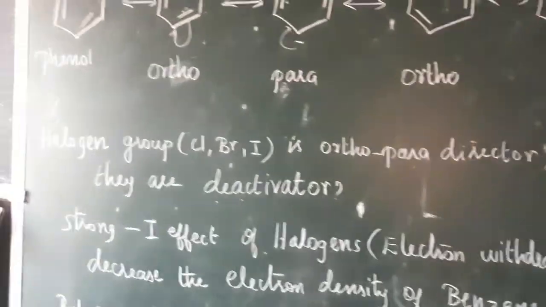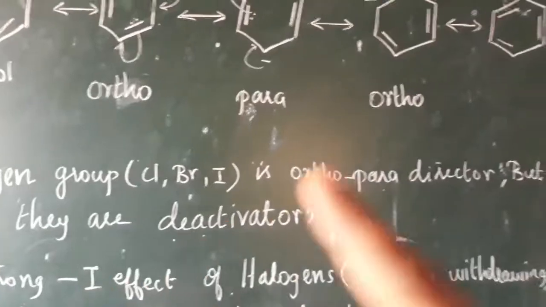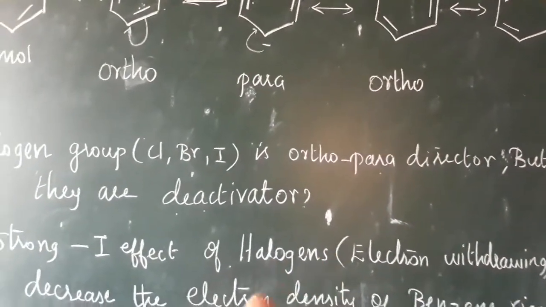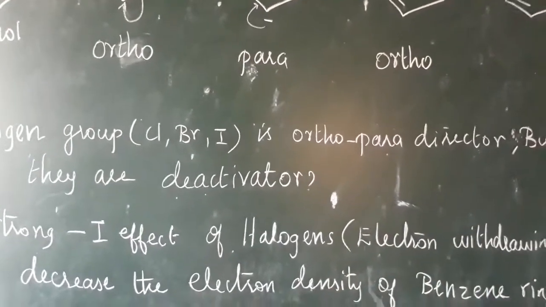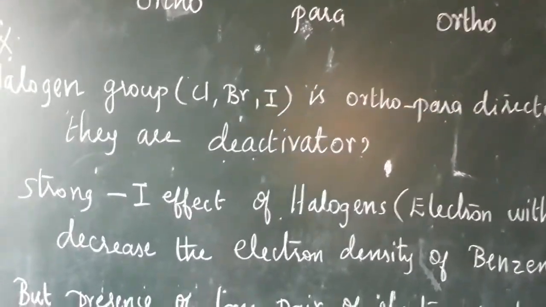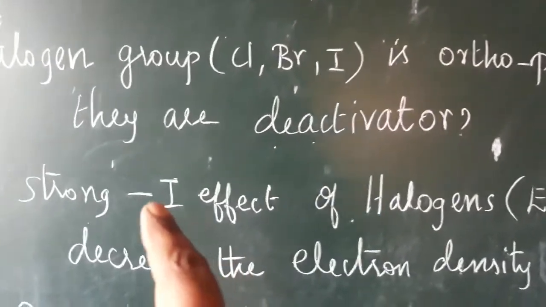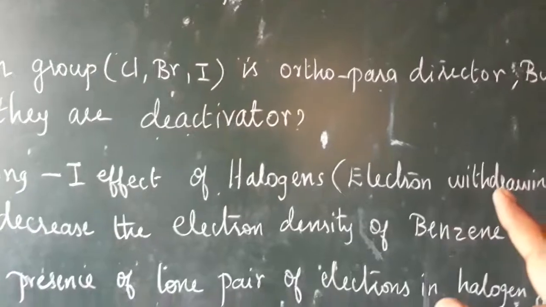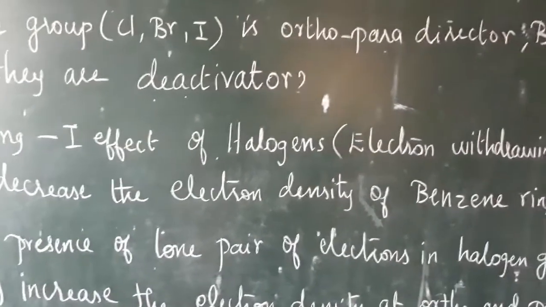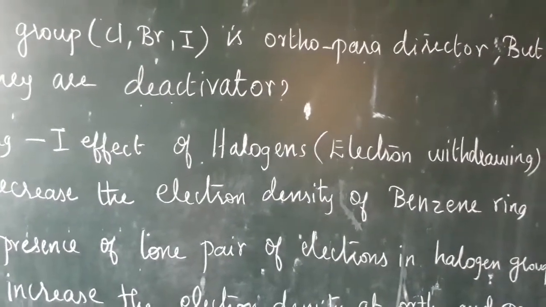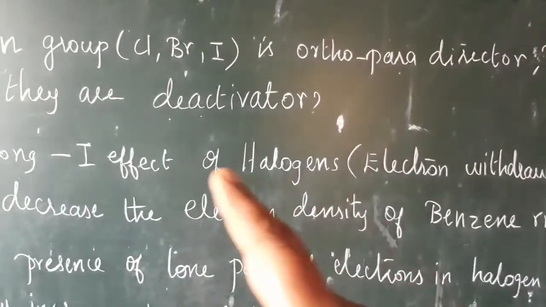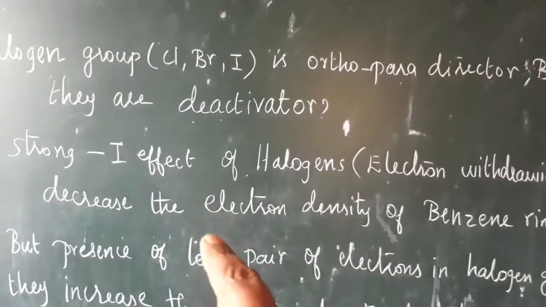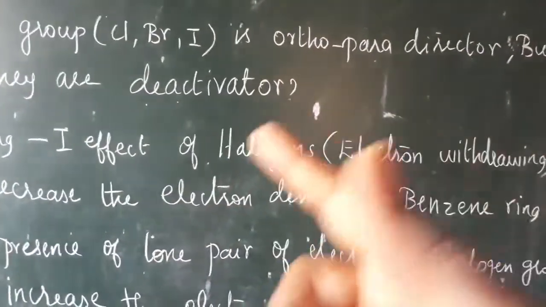But here the halogens are ortho para directors, yet they are deactivators. Why? Because they have a strong minus effect, which means they are electron withdrawing. They take away electron density from the benzene ring, so the electron density of the ring decreases, and they are therefore called deactivators.